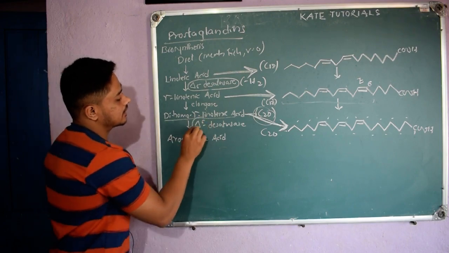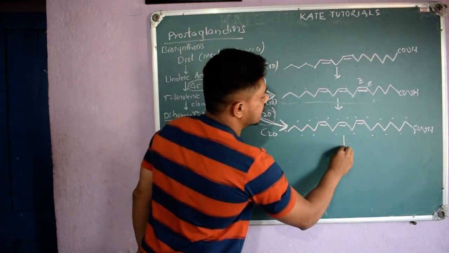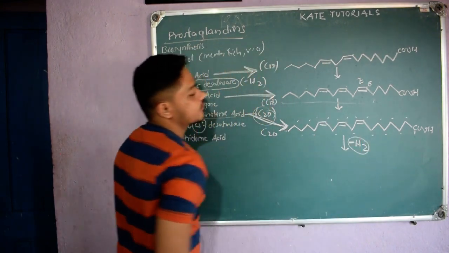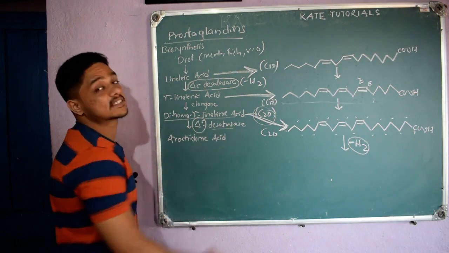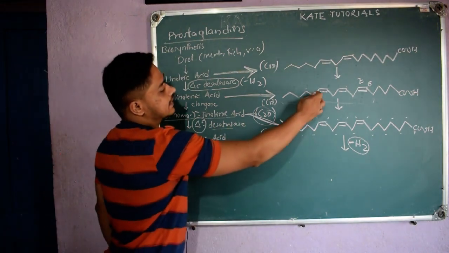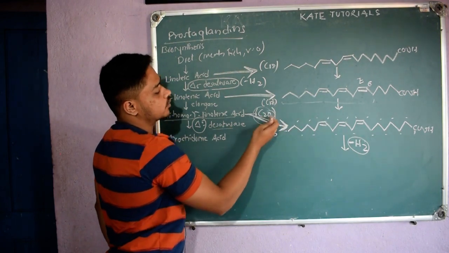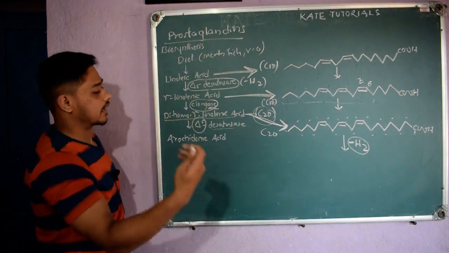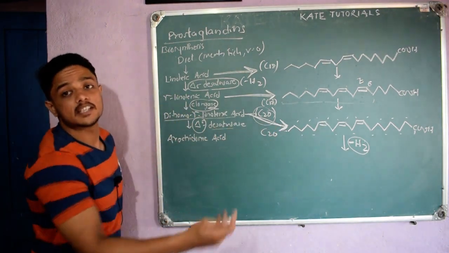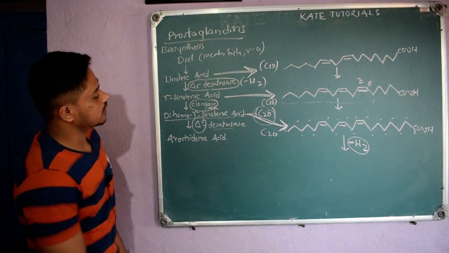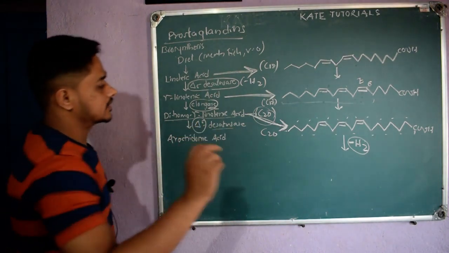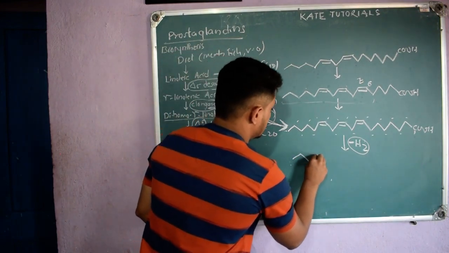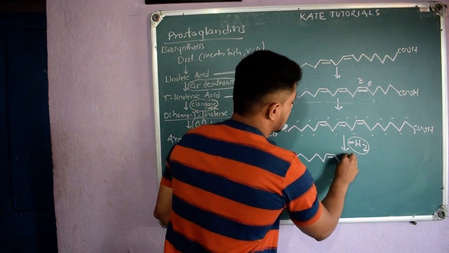Further, if I add delta 5 desaturase, again it will remove one hydrogen molecule, that is minus H2, and we will get unsaturation. So we call those enzymes desaturases. If the carbon chain increases from 18 to 20, that is elongase. The suffix 'ase' stands for enzymes. Elongase means increasing the number of carbons. Desaturase means it will do desaturation. At what position? The 5th position. See how it will happen. So here you will get like this. These things remain as they are, no doubt.